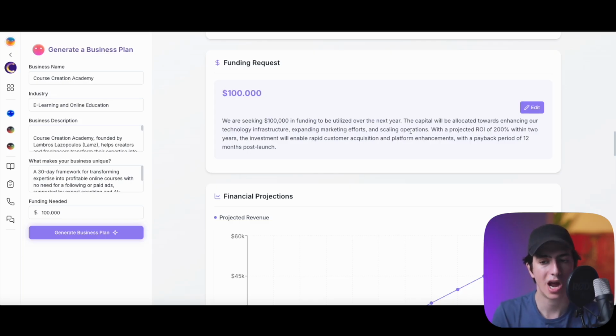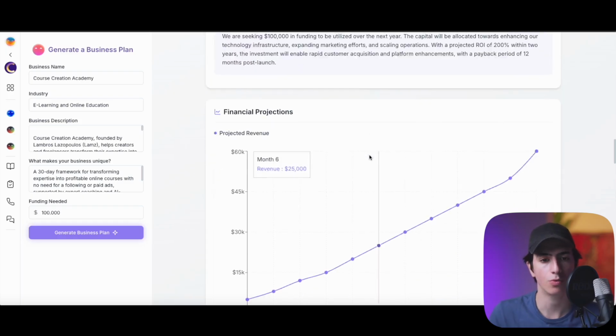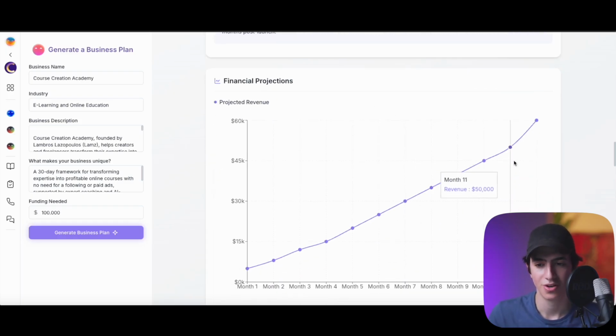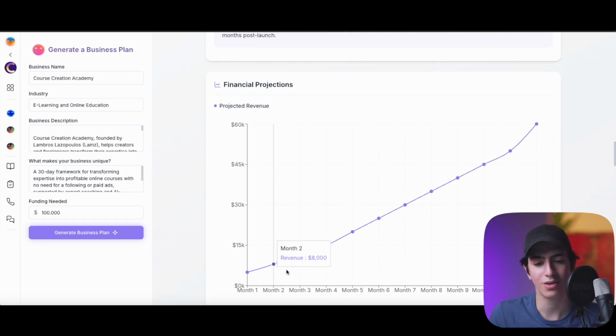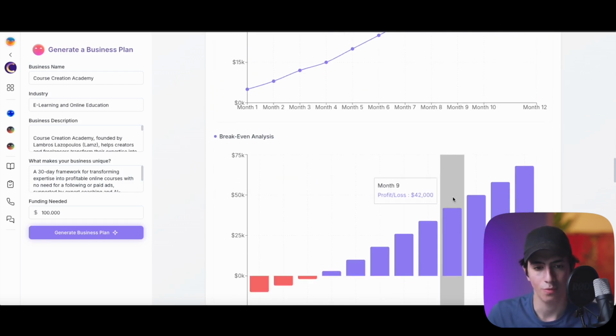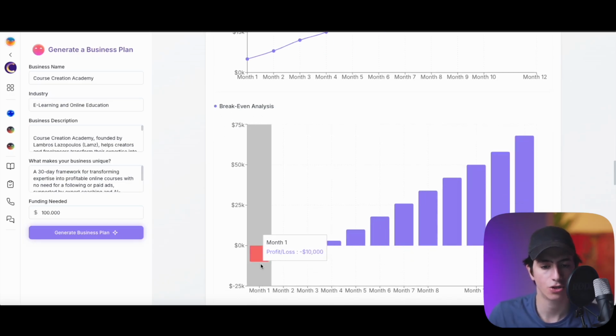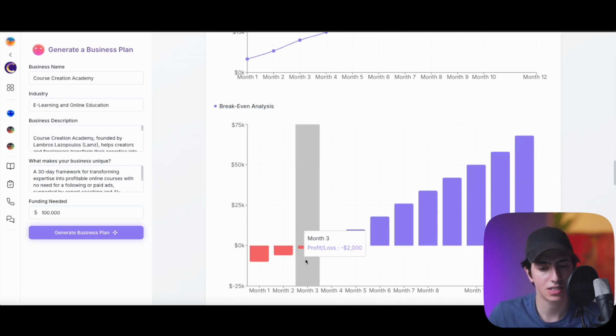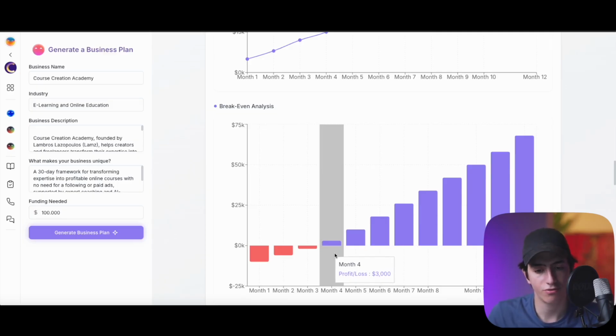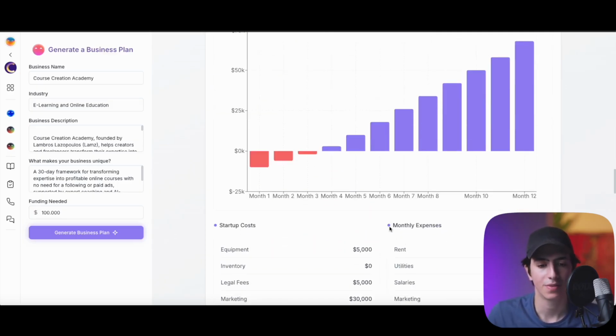With a projected ROI of 200% within 2 years, the investment will enable rapid customer acquisition and platform enhancements with a payback period of 12 months post-launch. Right, so you can see they also created a graph with the projected revenue generated, which is so cool, right? The break-even analysis, right? So we're down 10K, then 6K, then 2K. We break even in month 4, and we start generating profit after that.